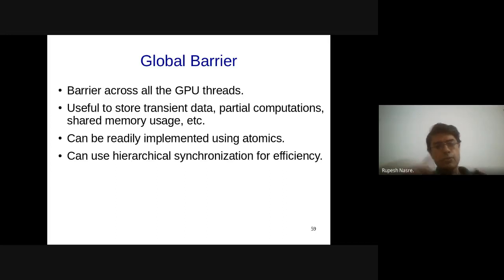We saw reduction, we saw prefix sum, now we are seeing this global barrier, and many of these can be nicely implemented using a hierarchical method. The reason being, and it also turns out to be efficient, that the computation itself is organized hierarchically on the GPU. There is a thread, then there is a warp, then there is a thread block, then multiple thread blocks on the streaming multiprocessor, and then across all multiprocessors, there are lots of different thread blocks. So there is a natural hierarchy which we would like to exploit.